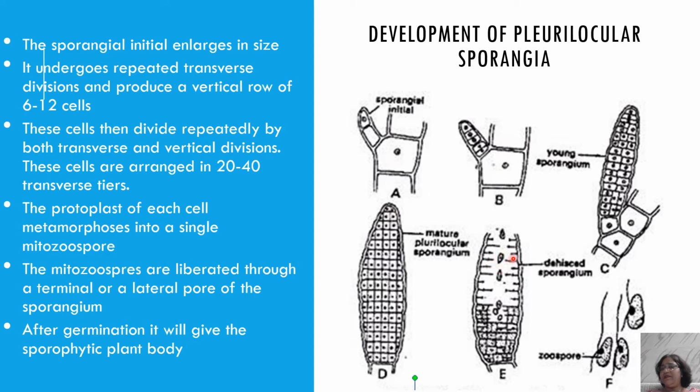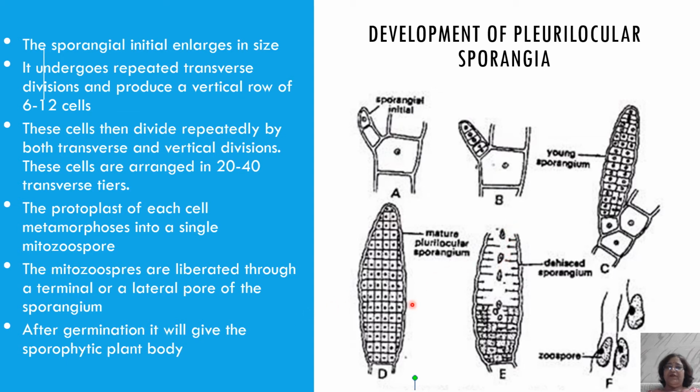At the time of dehiscence, the apical pore may develop, and after maturity, the plurilocular sporangium bursts from the apical pore. This pore may be in a lateral position, but in this diagram it is in apical position, and these zoospores then get liberated through this pore.